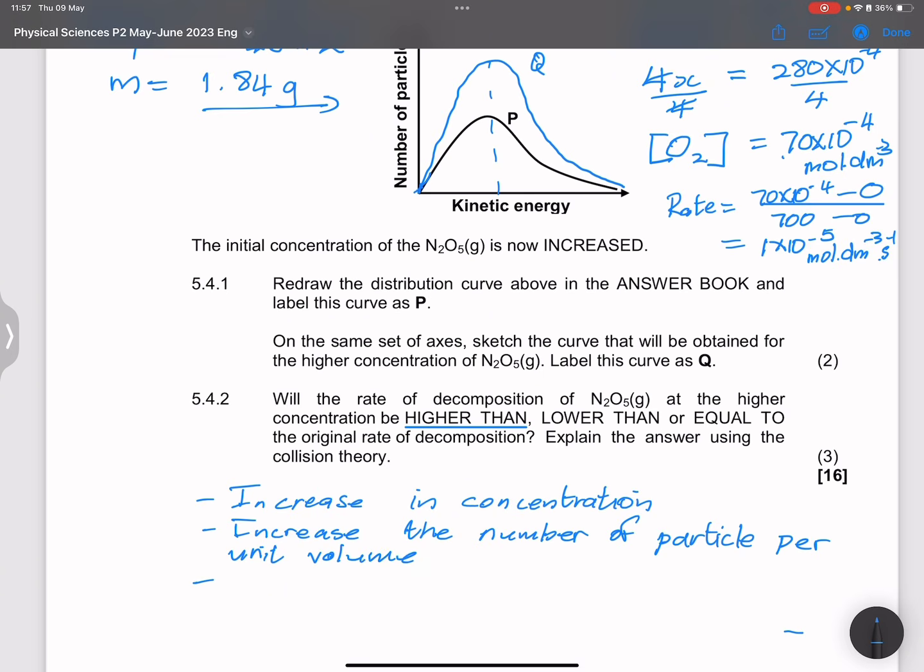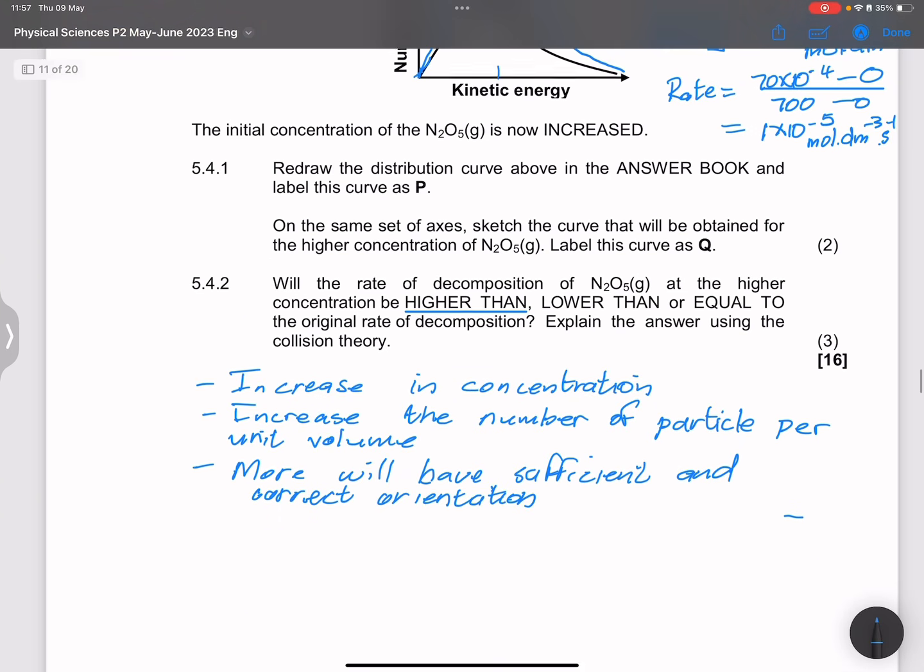Now that means that more particles will have sufficient kinetic energy and correct orientation, right? And correct orientation. Sorry that my handwriting is a bit terrible there, right?